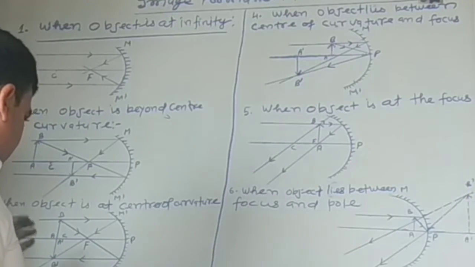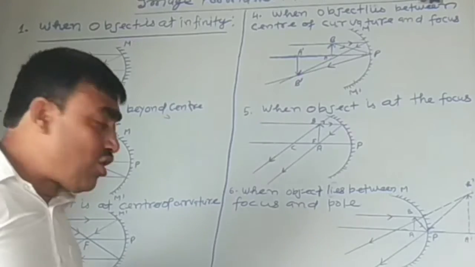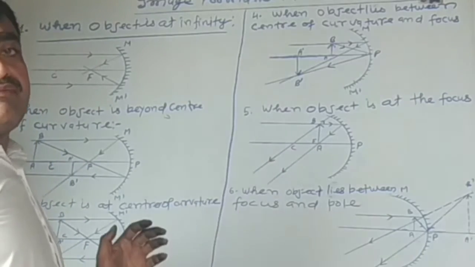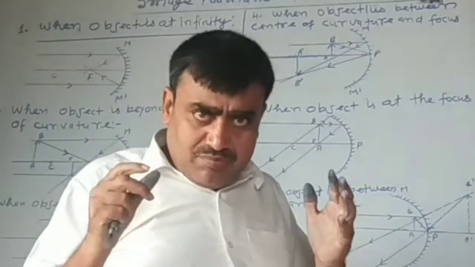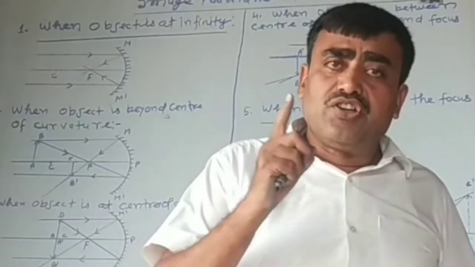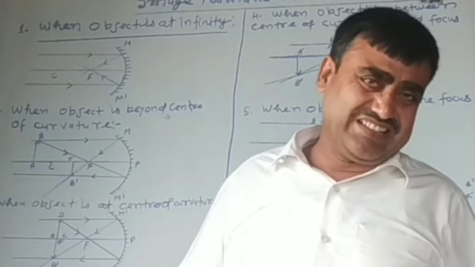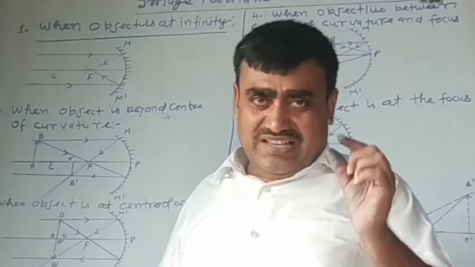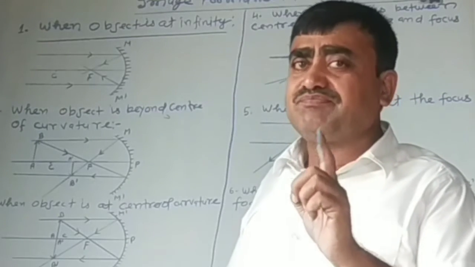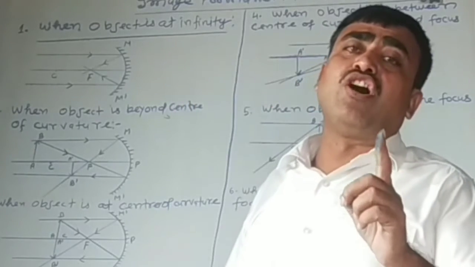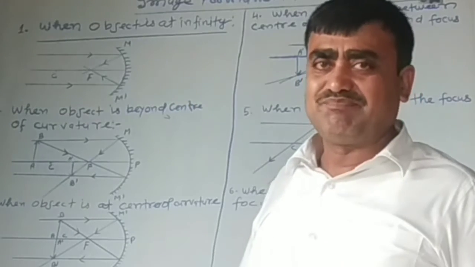If we observe the nature of the image, then we find that image is real, inverted and the same size as the object. This is the only case in which image is formed the same size.